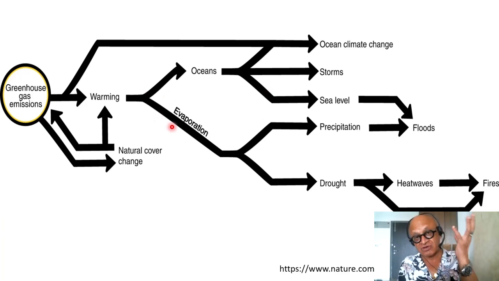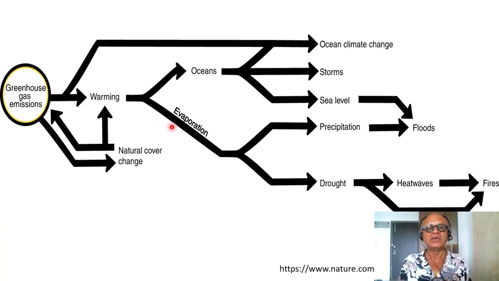Warm atmosphere is a thirsty atmosphere, wants more moisture. The Clausius-Clapeyron relation, a non-linear relation between temperature and water vapor, drives precipitation extremes, and also droughts, because when you have rainfall redistribution or more rain in one region, the moisture is stolen from another region. So these can cause storm surge, inundation, floods, and the droughts can cause heat waves and fires either directly or through the heat waves, resulting in excess vapor pressure deficit, drying of vegetation, and so on.